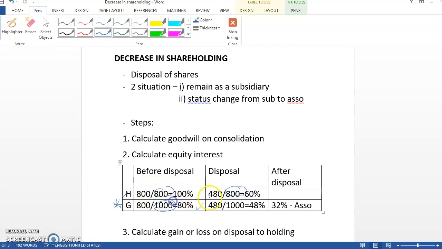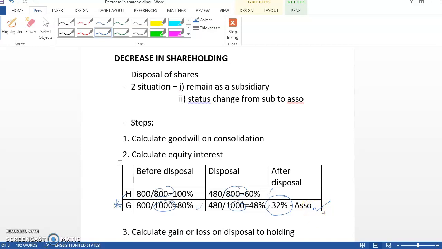So the disposal in the holding will be 60%, whereas in the group it will be 48%. When we want to calculate the status of the company after disposal, we look at the row of the group. So 80% minus 48%, we get 32%. The status has changed from the subsidiary to the associate. That is how you calculate the percentage.